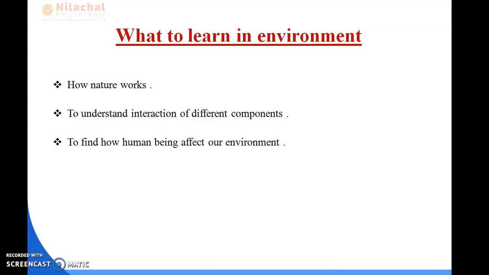Whenever we are going to construct a new structure, before that we should do an environmental study: what are the environmental problems in that location, what are the sustainable solutions for that, and what are the soil conditions. These are the needs for an engineer to study environmental science.